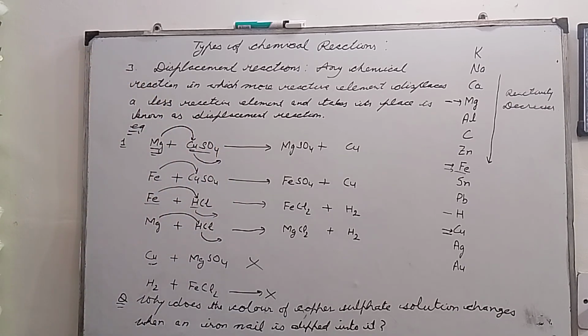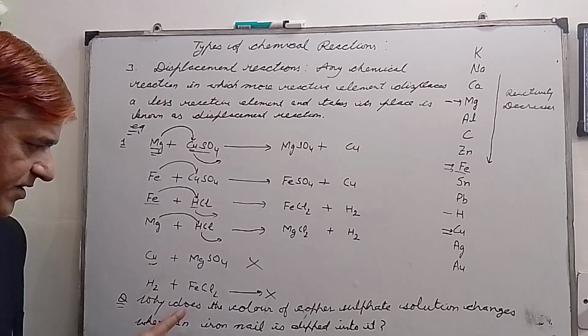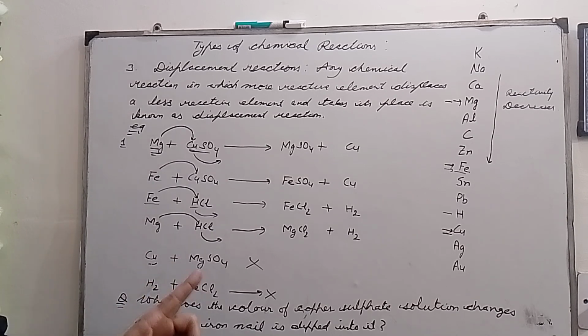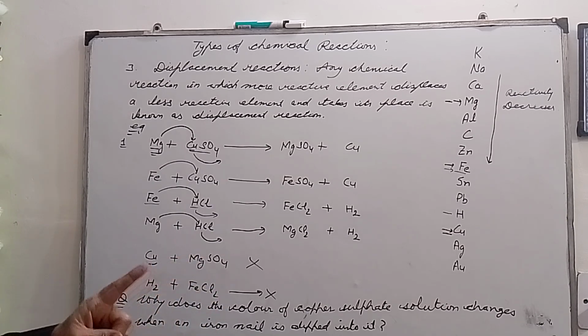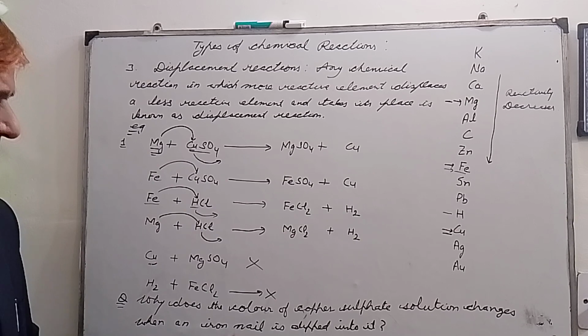I am repeating the question. Why does the color of copper sulfate solution change when an iron nail is dipped into it?